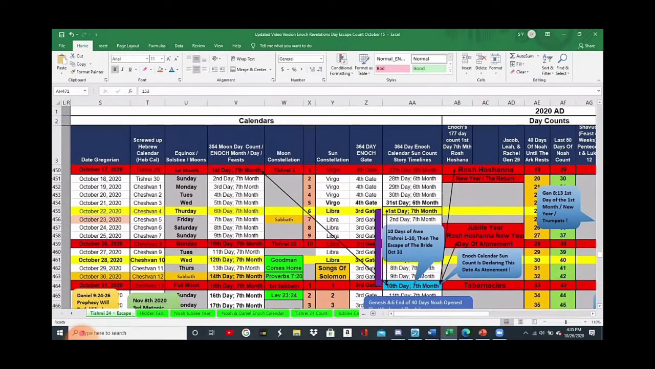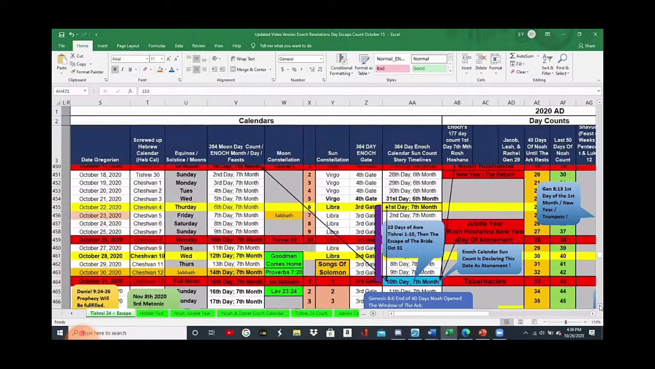And this is where we are right now, folks. We have now just passed Rosh Hashanah, the new year, which was October 17th, Tishri 1. Today is the 7th month, 10th day. It's the Day of Atonement. Today, as we speak right now, today is the Day of Atonement according to the Enoch calendar, October 26th.